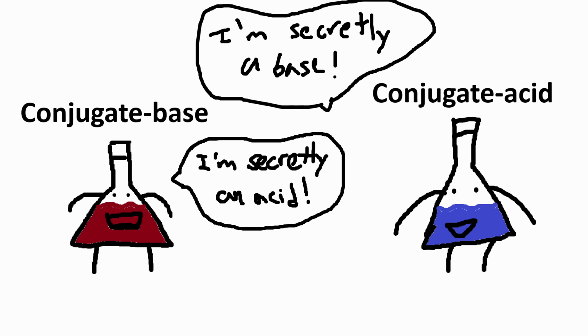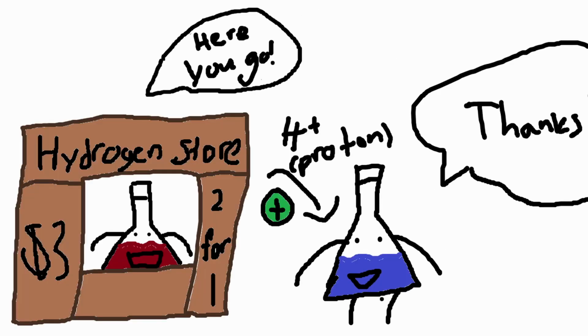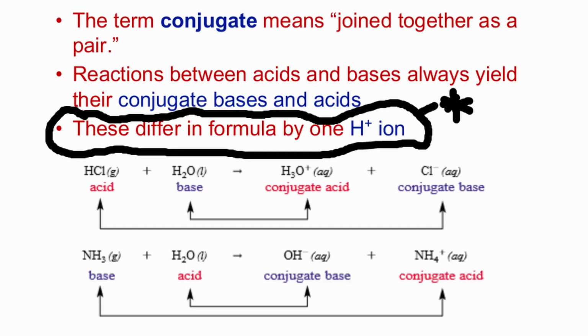Conjugate acids are essentially bases, and conjugate bases are essentially acids. They're just formed by the acid donating a proton, also known as a hydrogen ion, to the base, differing only by one H+ ion.